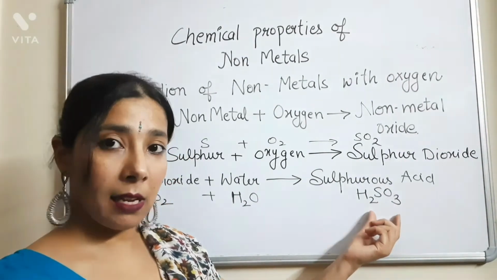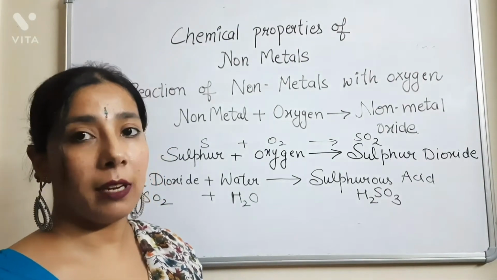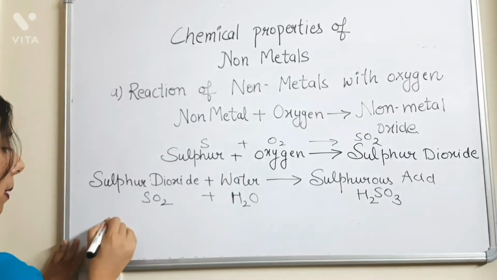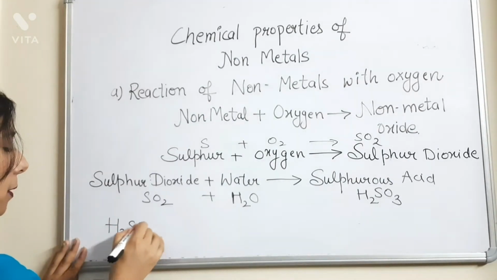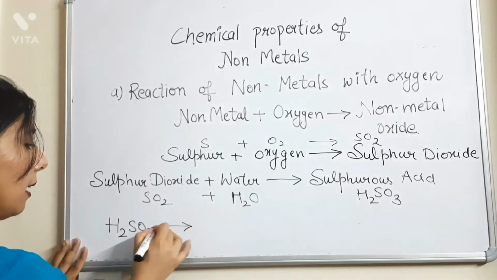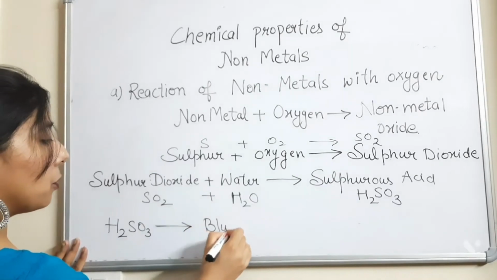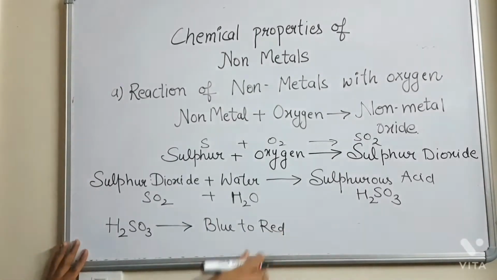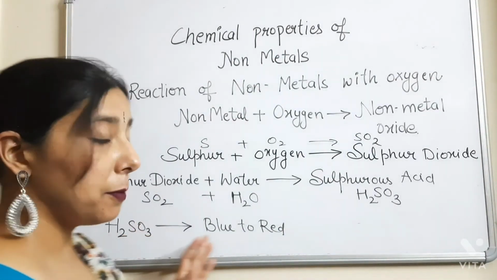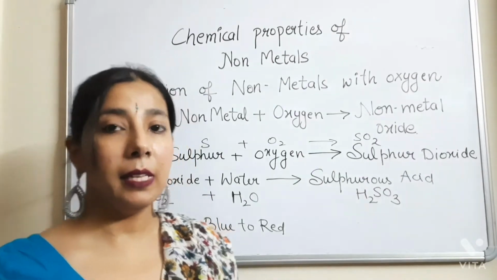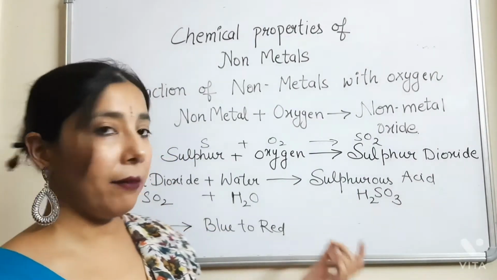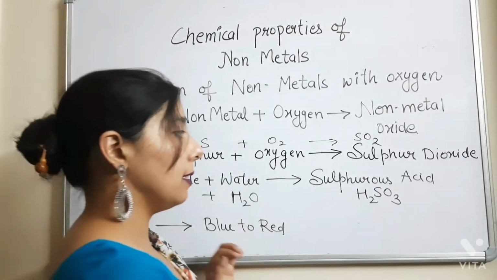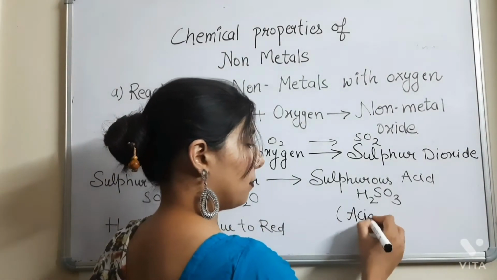Now we will test this sulfurous acid on the litmus paper to check whether it is basic or acidic. When we check H2SO3 on the litmus paper, we see that it turns the blue litmus to red. If the litmus paper turns from blue to red, it means the compound is acidic in nature.